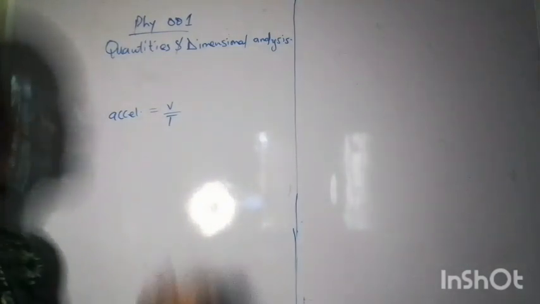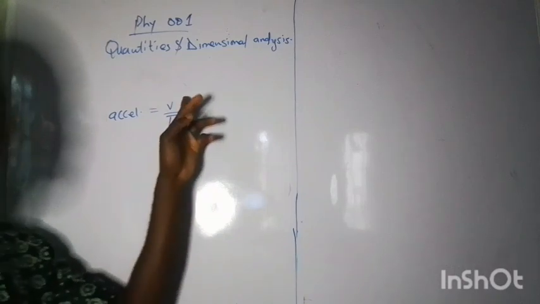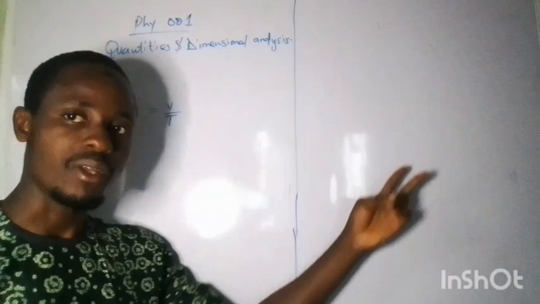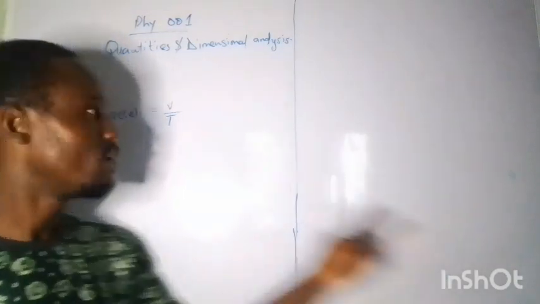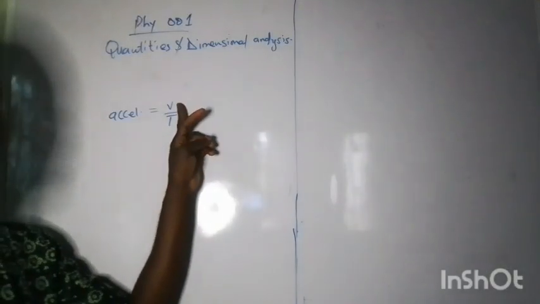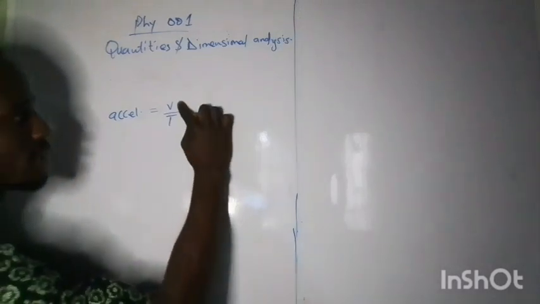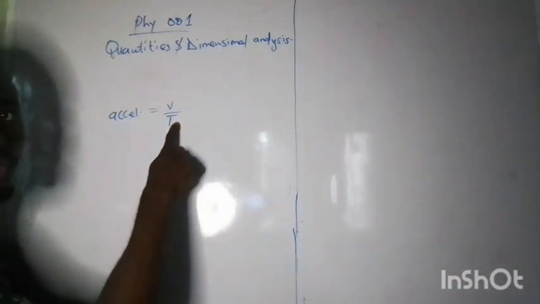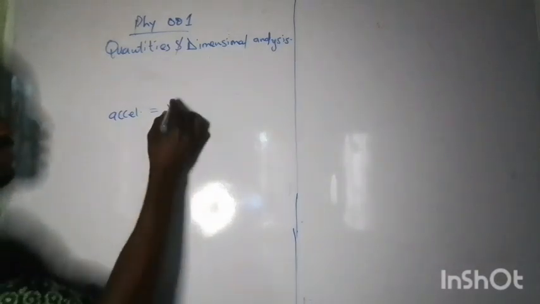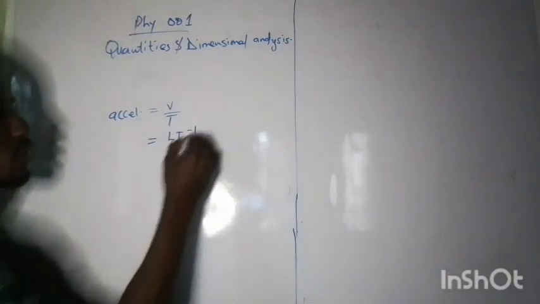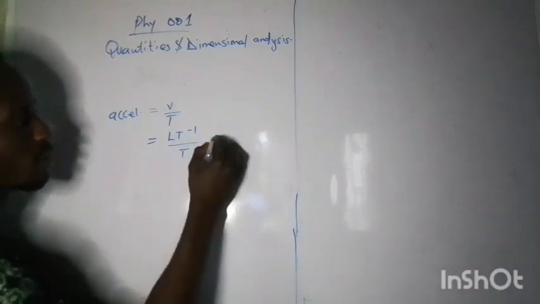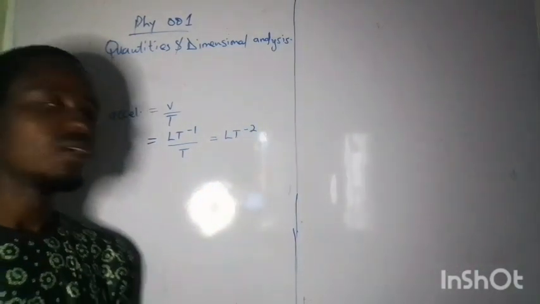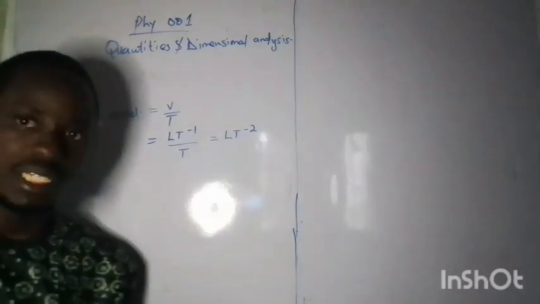I have an indirect fundamental because when I was talking about the dimension of velocity, I said it's distance over time. So we have two direct fundamentals, that is length and time. But here we have an indirect fundamental because I still have to write the dimension of velocity, which is also indirect, over time, which is a direct fundamental. So I'll be having the dimension of this, LT raised to the power minus 1, all over T. That will give LT raised to the power minus 2. So these are what you need.